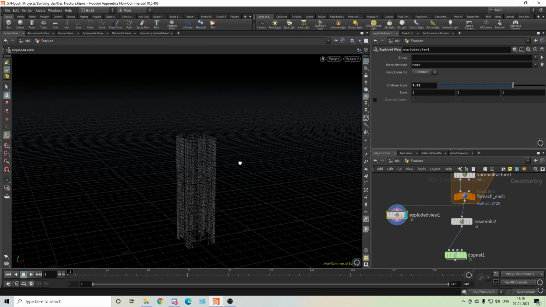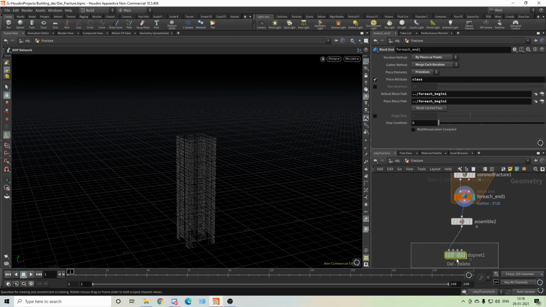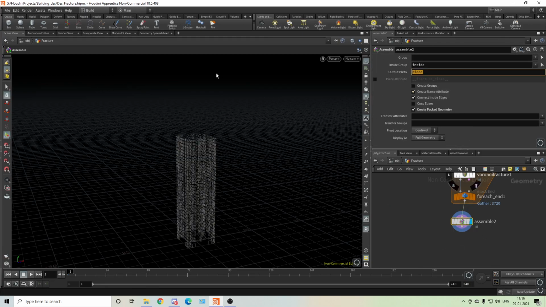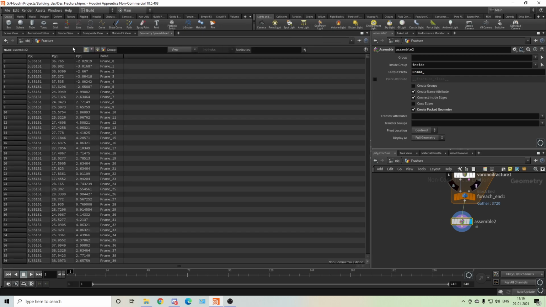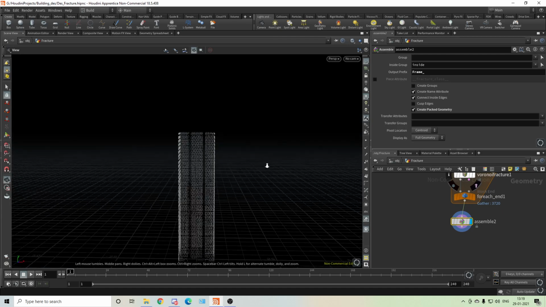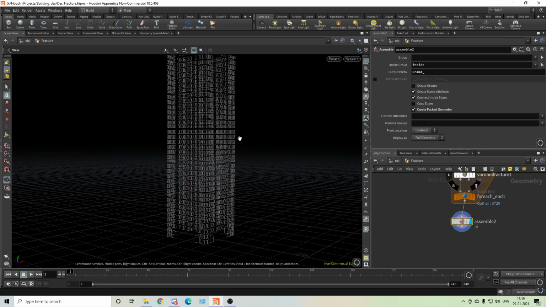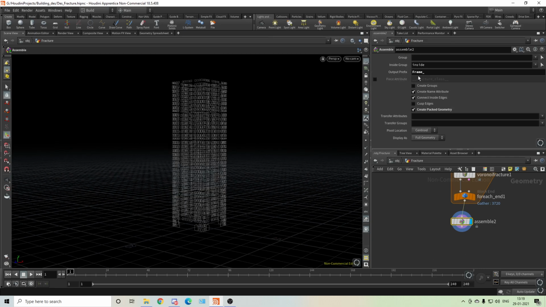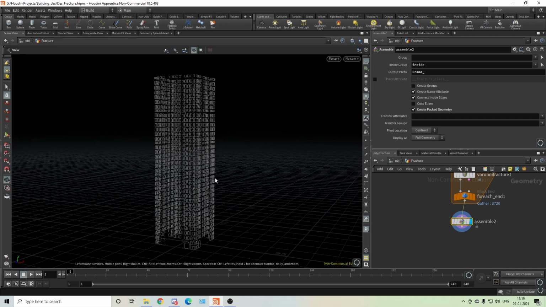Okay, maybe there's some preview issue, but it's working, we know. So we have to assemble and give it the name frame underscore, so we'll get frame underscore 02 something. Naming is important for material purpose. If you have these names, you can easily delete everything except this by the name or something.